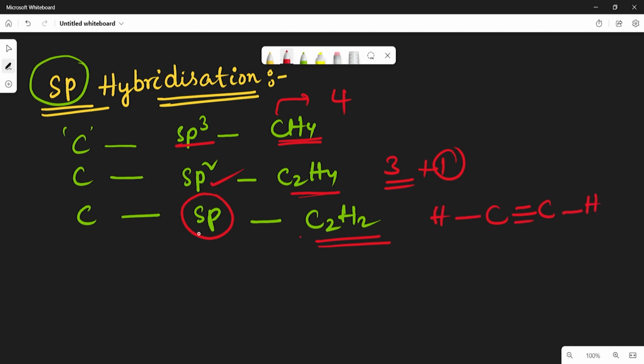For a triple bond, only one s orbital and one p orbital undergo hybridization, and the remaining two p orbitals will remain unhybridized. So now let us see how the sp hybridization takes place, or how the triple bond will take place in the case of C2H2.